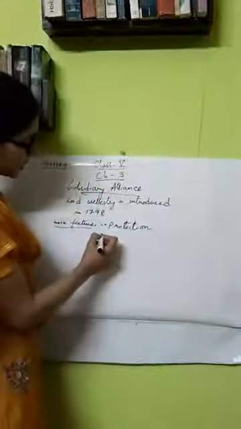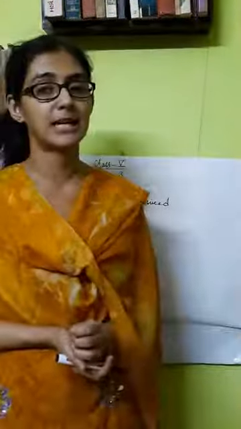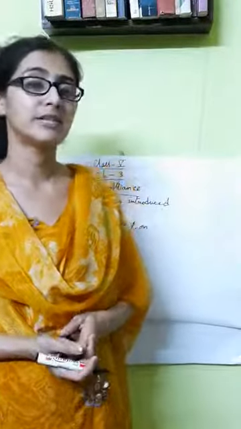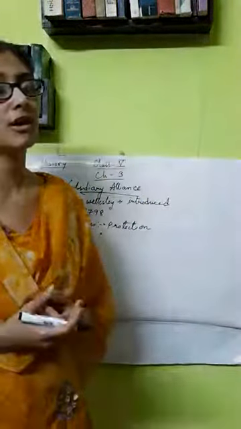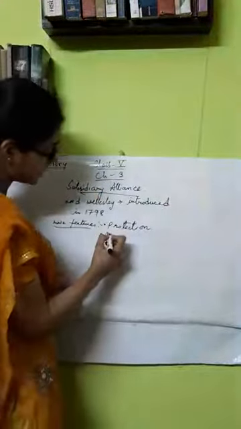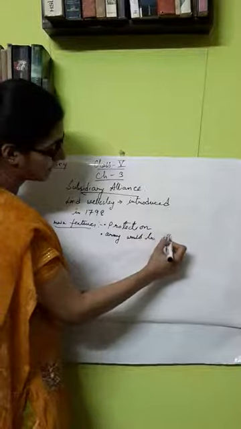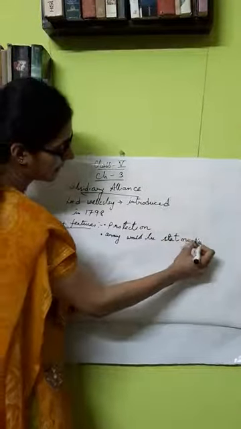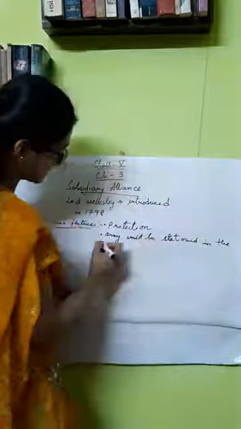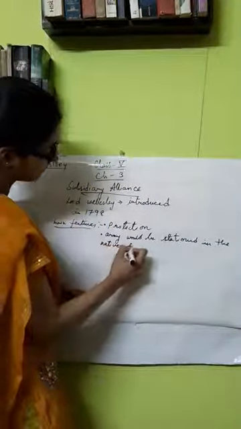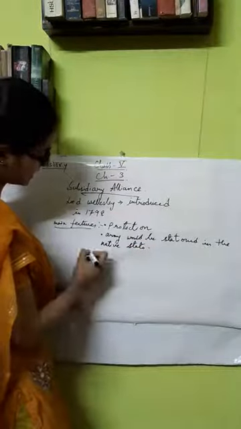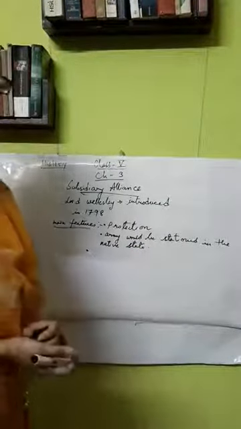In lieu of this protection, the subsidiary alliance also demanded that the native states accepting it would have to agree to maintain the company's army in their own state. So it was also decided that the British army would be stationed in the native states which accept the subsidiary alliance. Whichever state accepts subsidiary alliance, in that state the British will post their army.